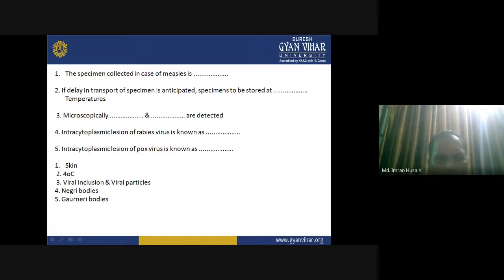So, here are the questions now. The specimen collected in the case of measles is dash, skin. If there is delay in transport of specimen, the specimen is to be stored at 4 degrees temperature. Microscopically, viral inclusions and viral particles are detected. Intracytoplasmic lesions of rabies virus are known as Negri bodies, and intracytoplasmic lesions of pox virus are known as Guarnieri bodies.